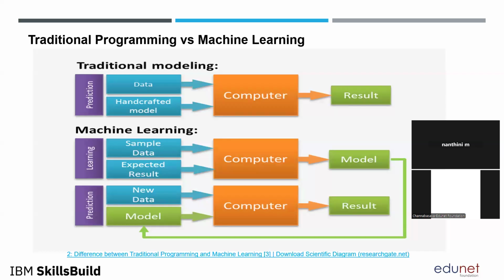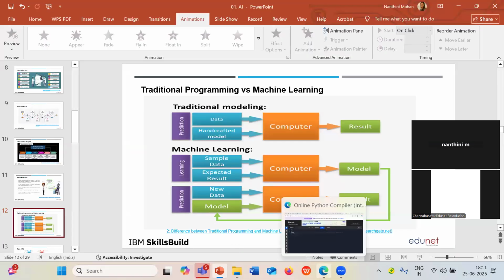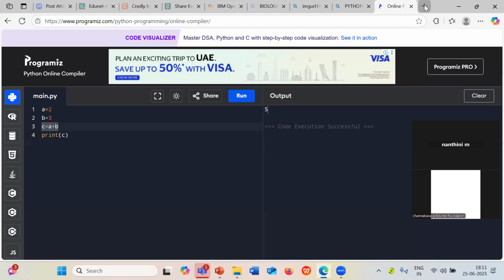Is it clear to everyone? You will be feeding the machine input and the result, that is output. So the computer will be trained and it will be able to generate the model. This model will be used for the future prediction process whenever new data comes in. Okay. I will take you to an example for you people to understand how this works.